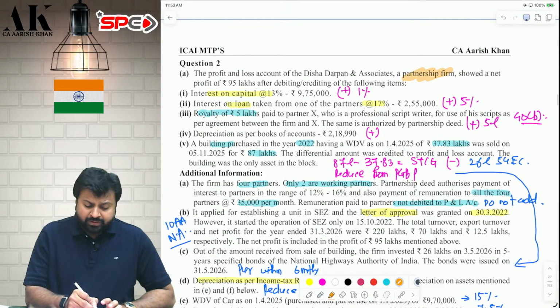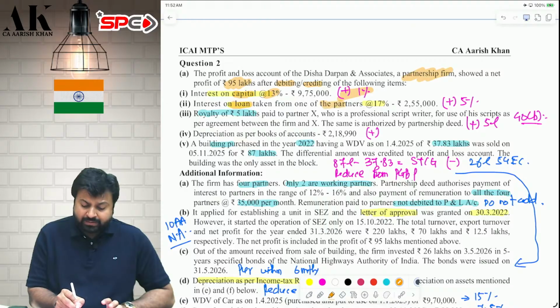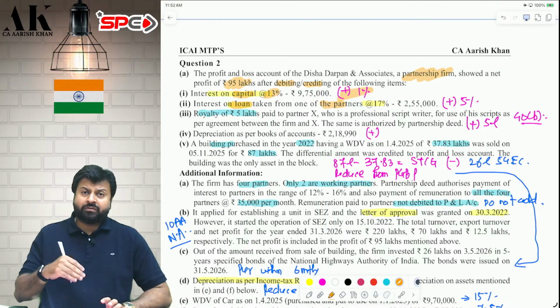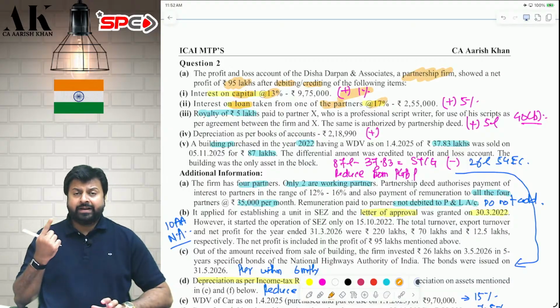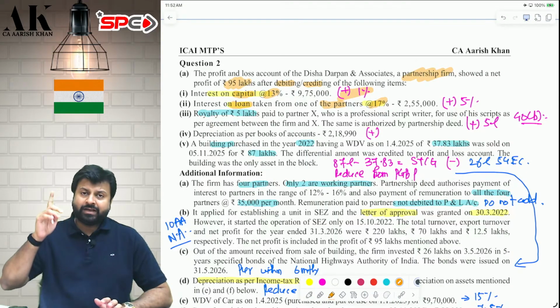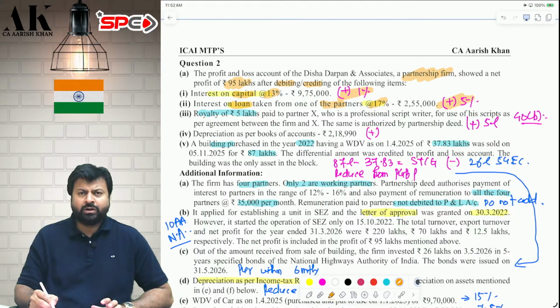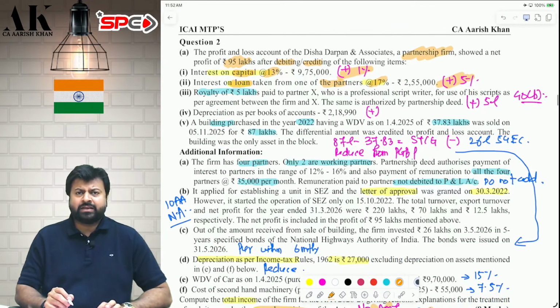So what is the net profit of the partnership firm? It is 95 lakhs after debit and credit of the following things. Interest on capital, we are giving 13%, so add back 1%, only 12% allowed. Next, interest on loan from partner. Interest on loan from partner is also covered in 40B. You are giving 17% interest to partners. Partner is giving a loan to the firm, and the firm is giving interest. How much? 17%. Not allowed. Only 12% allowed. 5% interest add back.